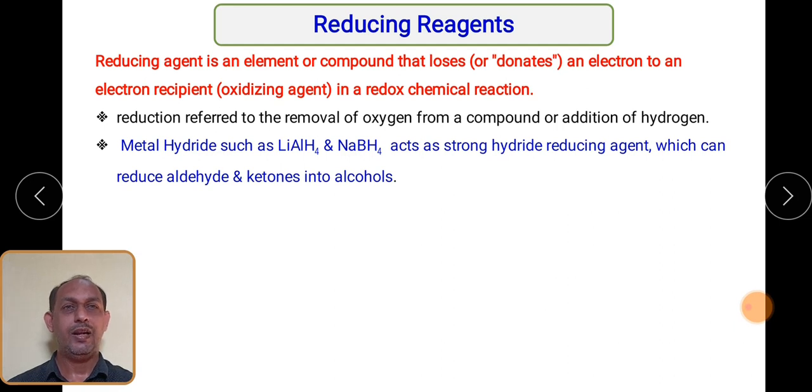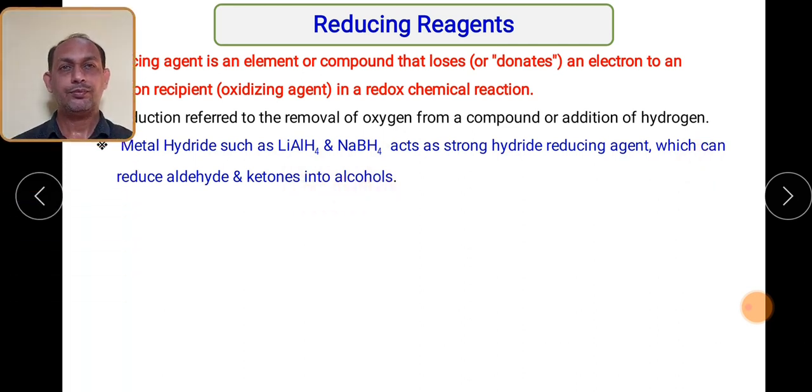Mainly we know that the metal hydrides such as lithium aluminum hydride or sodium borohydride can act as strong hydride reducing agents which can reduce aldehydes and ketones into alcohols. So basically lithium aluminum hydride and sodium borohydride act as a very good source of hydrogens from where we can add hydrogens in a reaction. These are the two reagents which are very popularly and selectively used for reduction of aldehyde and ketones into alcohols. The alcohols may be primary or secondary alcohols.